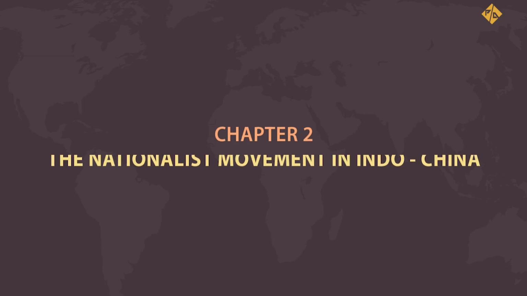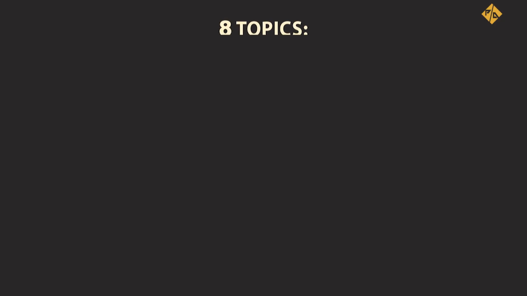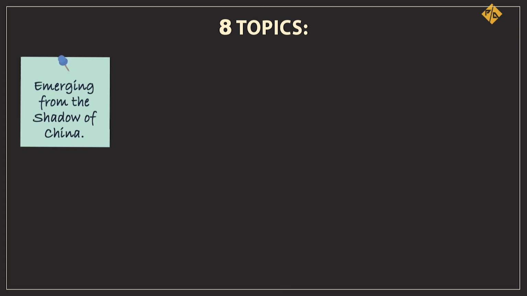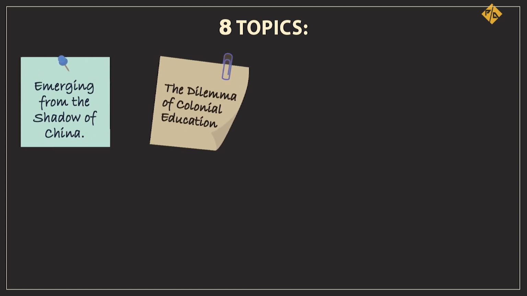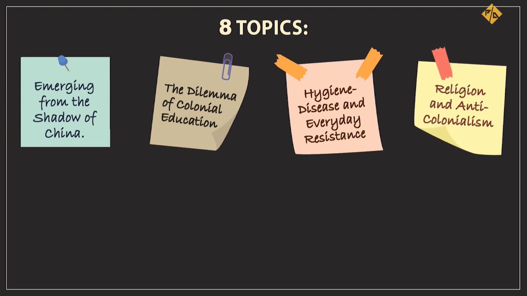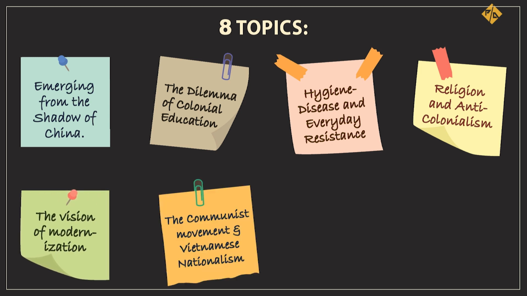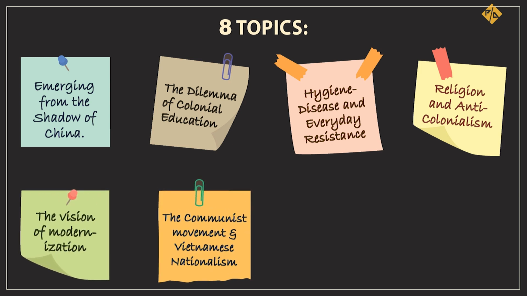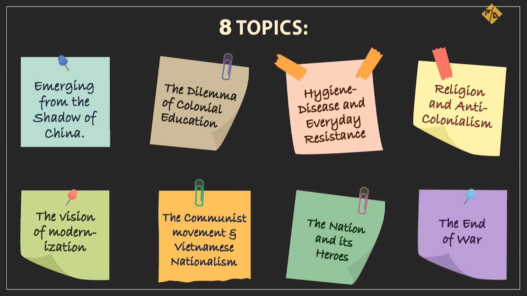Chapter 2: The Nationalist Movement in Indo China. This chapter has 8 topics. Emerging from the shadow of China, the dilemma of colonial education, hygiene, disease and everyday resistance, religion and anti-colonialism, the vision of modernization, the communist movement and Vietnamese nationalism, the nation and its heroes, and the end of war. Starting with the first, emerging from the shadow of China.